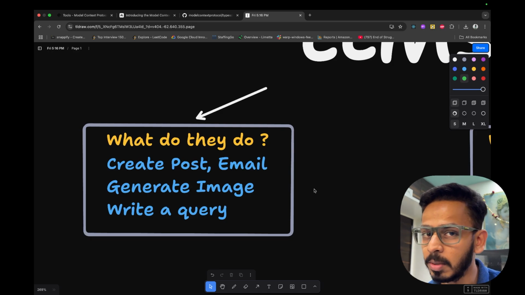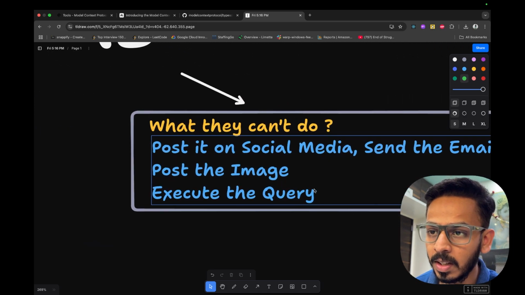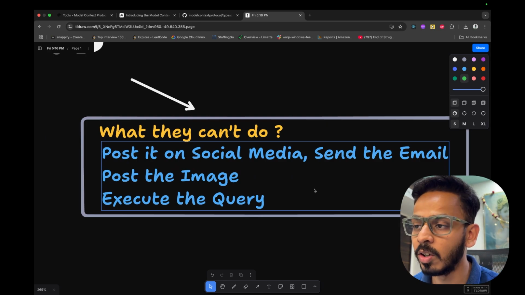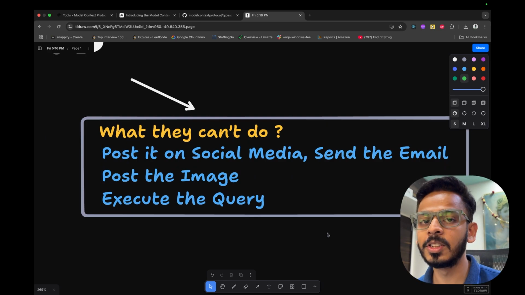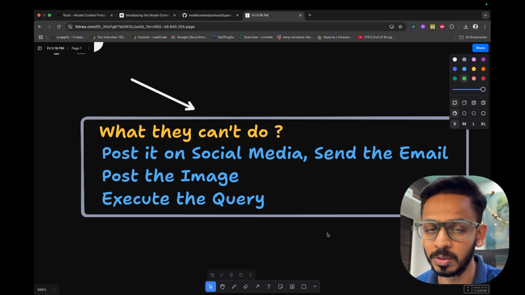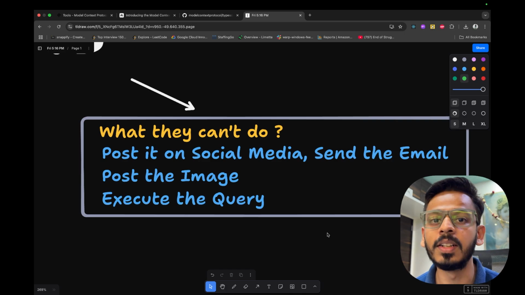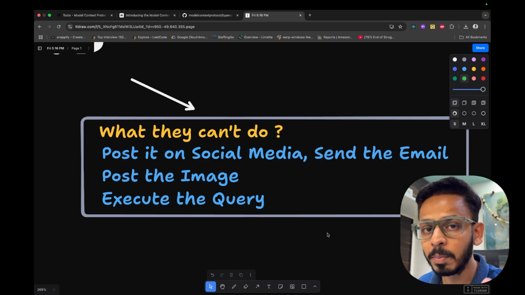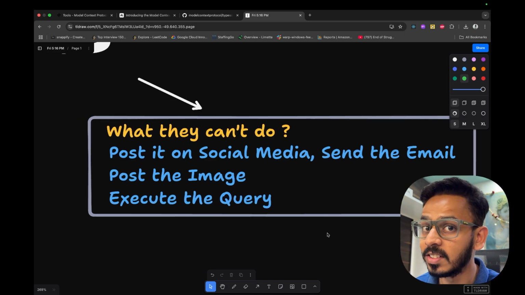But there are some limitations that LLMs could not overcome till date. What they cannot do is post on social media. The post that they create, they cannot post on social media. They cannot send the email to the person that you want to write to. They cannot post the image that they create on social media. They cannot execute the query.